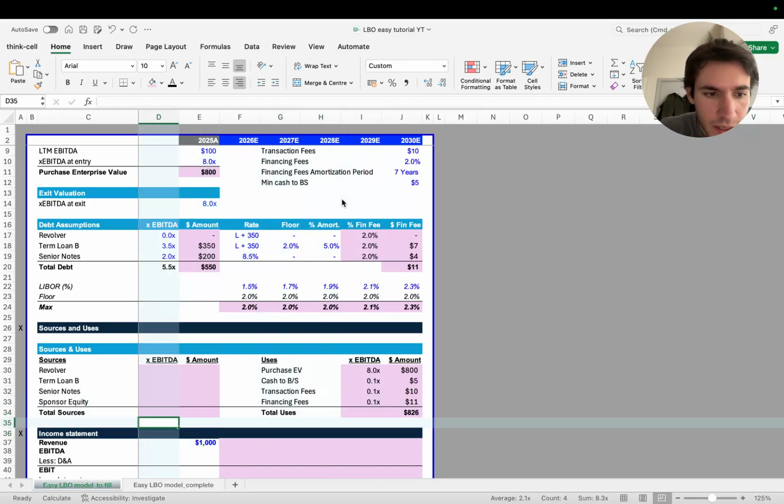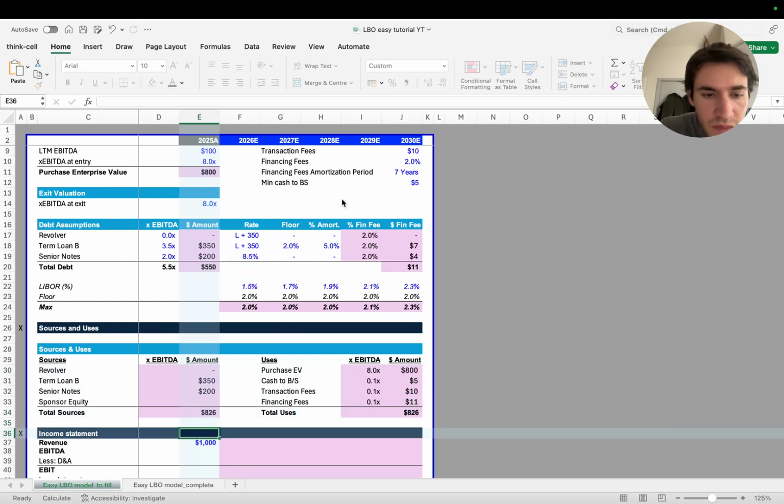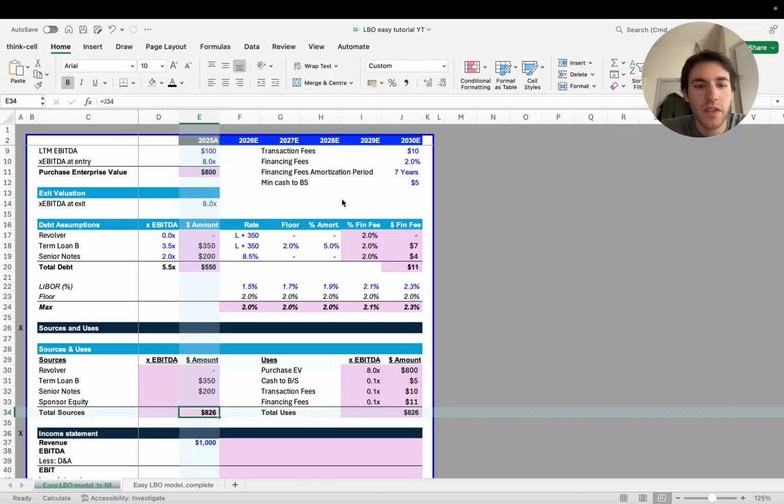Okay. And the same thing we're going to do here. Revolver, the amount is 0, senior notes. Now what I'm doing here, sponsor equity is something that we need to find. To find the sponsor equity is simple. The sources have to be equal to the uses. Usually you start with uses, then you calculate the sources. So 126 of uses has to be equal to the same amount of money that we have. Okay, what comes in comes out. That's the basic logic.